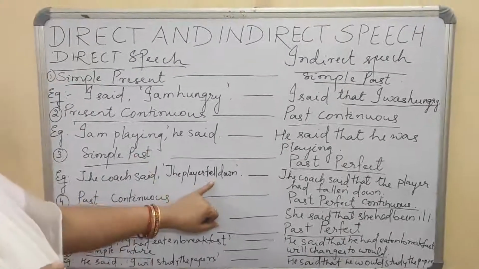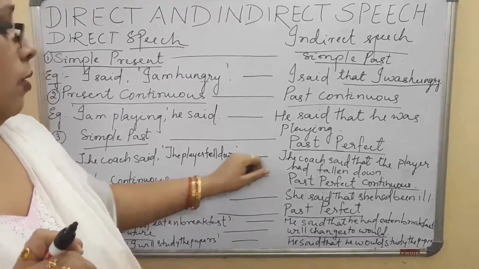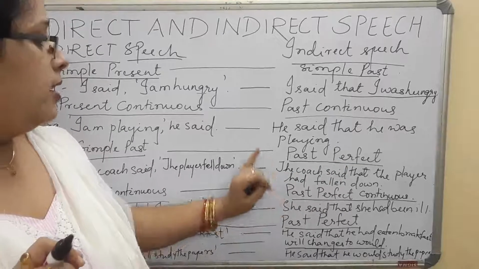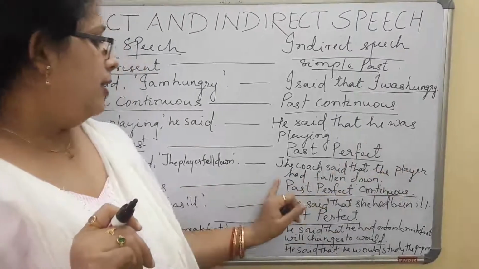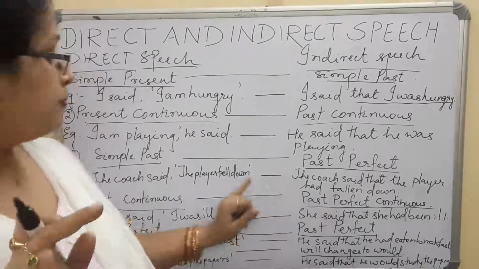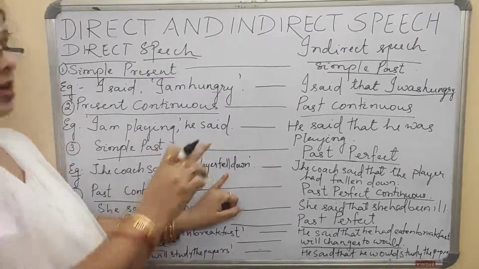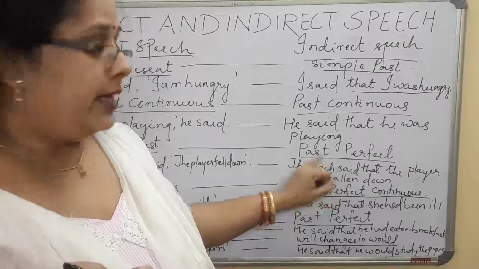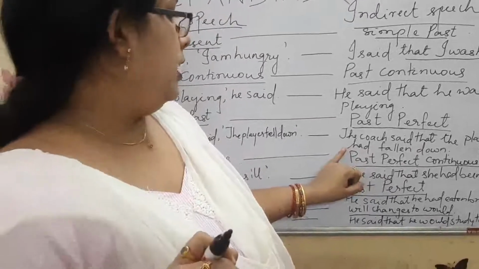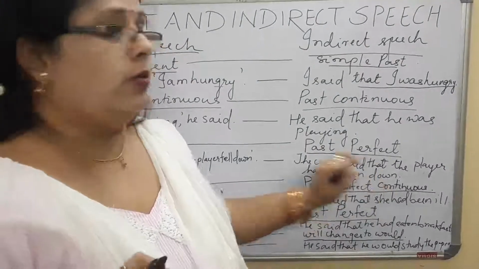Now the word fell is the past form of the word fall. So the player fell down. I told you that you have to change it into past perfect. Now what is past perfect? The coach said that the player had fallen down. Had plus V3. Fell, fall ka past tense ban gaya fell. That is simple past. When we are making it into past perfect, we need to make it into perfect, that is had plus V3. The coach said that the player had fallen down.